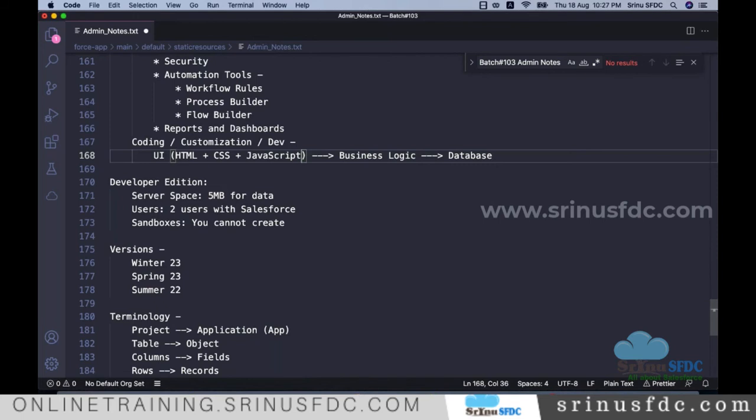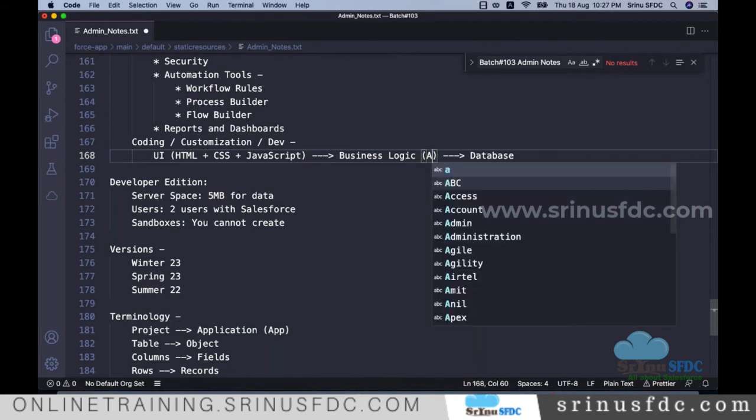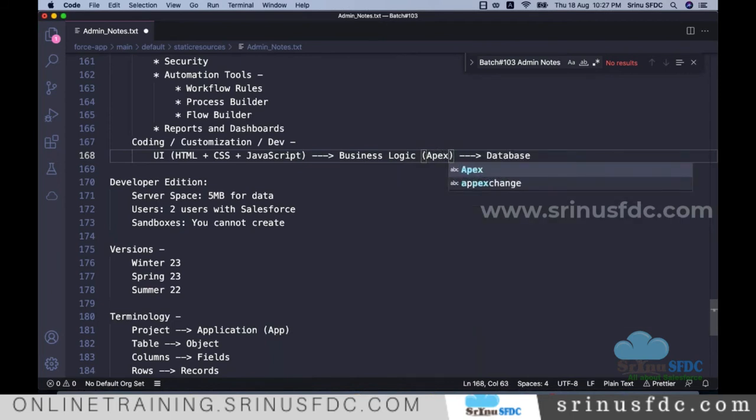These are the things we generally see as part of the UI. And for the business logic in Salesforce, we use the Apex language, not Java, not C++ or anything else.